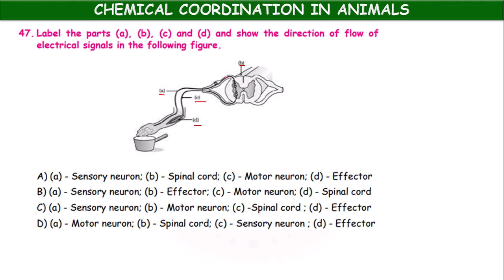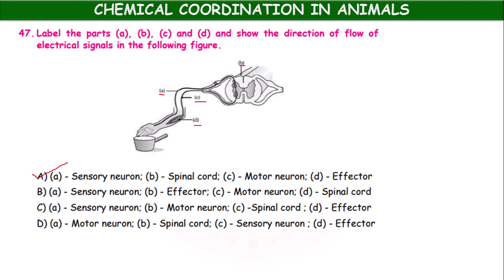Yes, this is the spinal cord. It is a reflex action figure. Next, C, motor neuron. Absolutely correct. Then D, here muscle of the hand is given, effector. Yes. Okay, A is correct sequence.